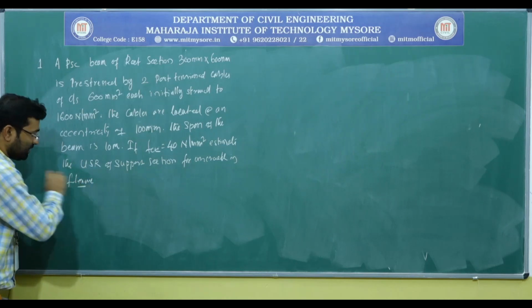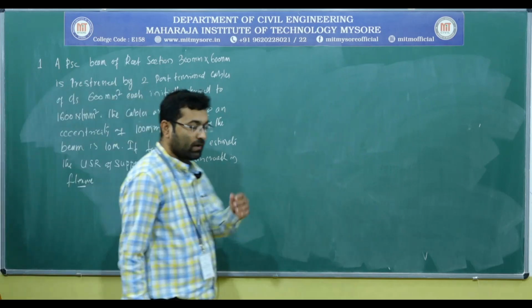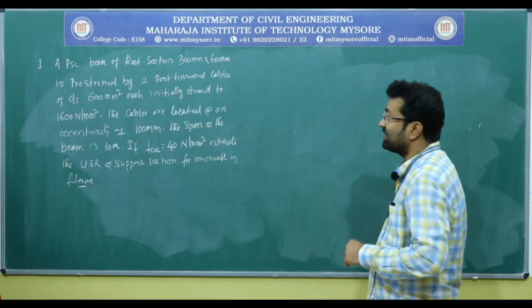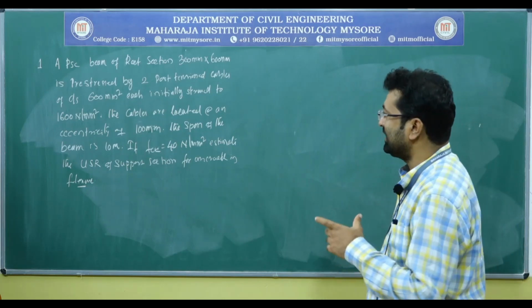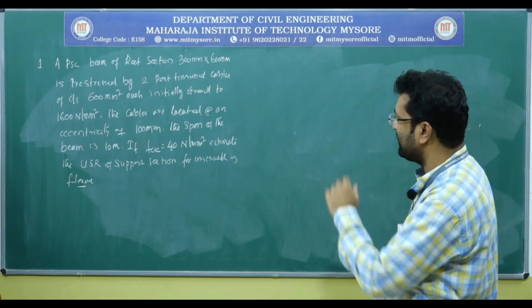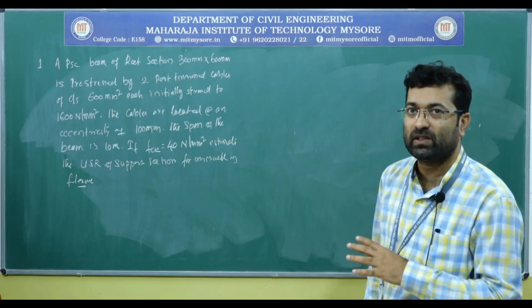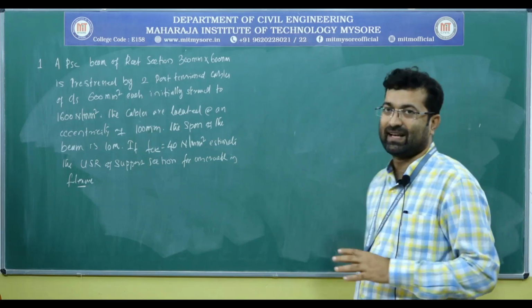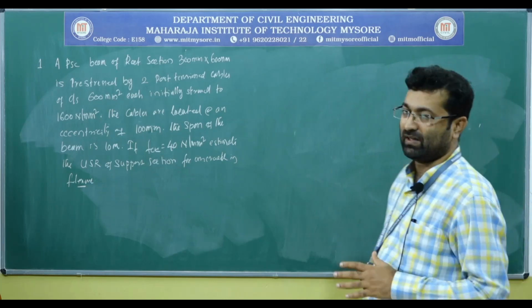So what does it mean? The beam they have given is 10 meter long, of different sections, and has PSC cables. They are saying that this beam is not cracking, or it has good resistance under flexure.